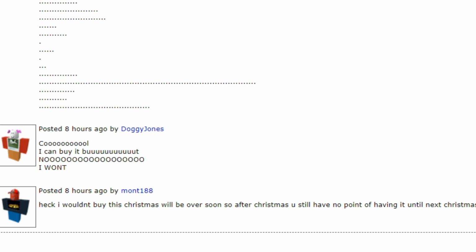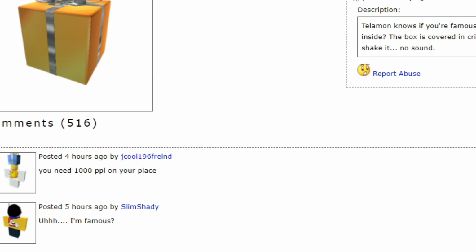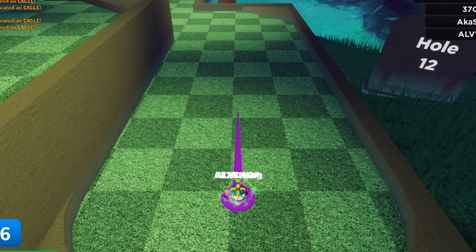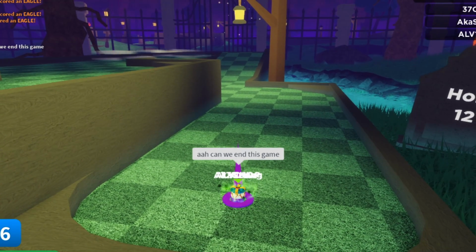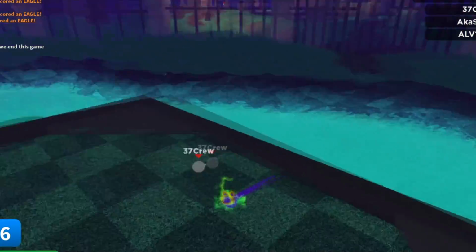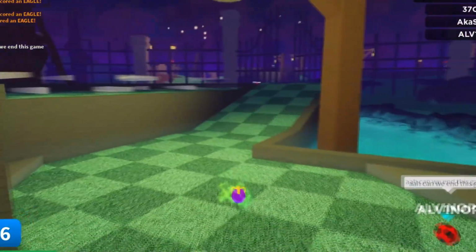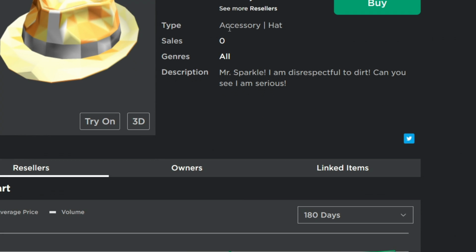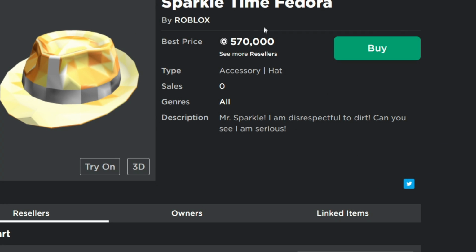But given that there's 52 pages of comments and the gift hadn't even opened yet, there was a lot of talk about this glittering gold gift of fame and what was to come out of it. Now, nobody knew that the item to come out of this gift would become one of the most infamous items in the history of Roblox. One of the most desired items. And what item is that, you may ask? The original Sparkle Time Fedora, which you have to pay over 500,000 Robux if you want it now. This came out in 2007, out of the opened glittering gold gift box.